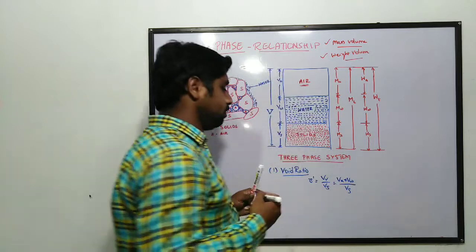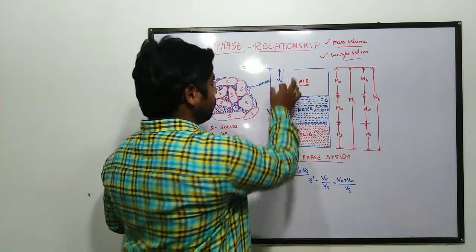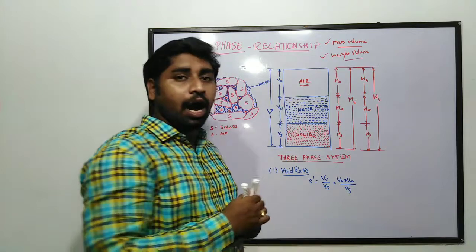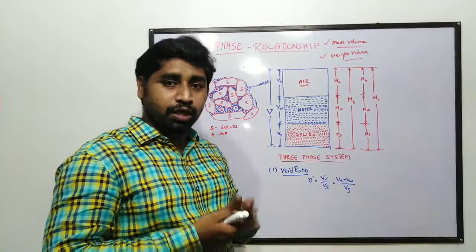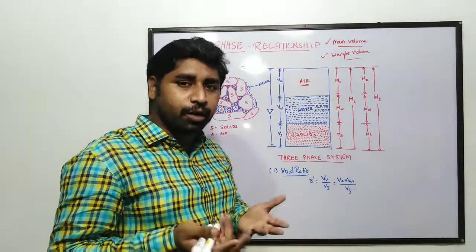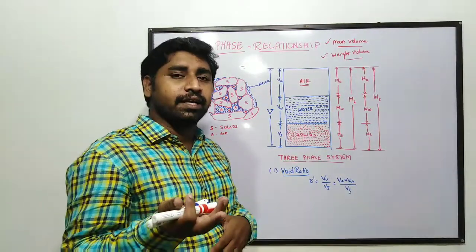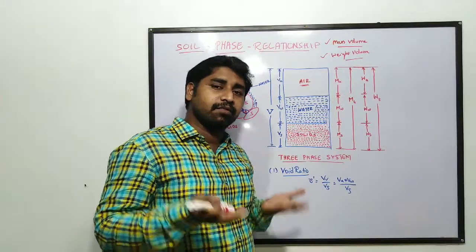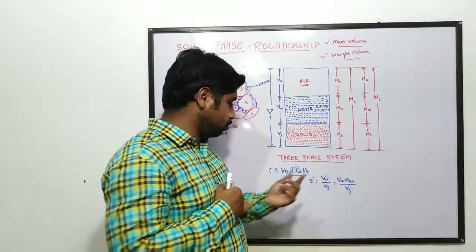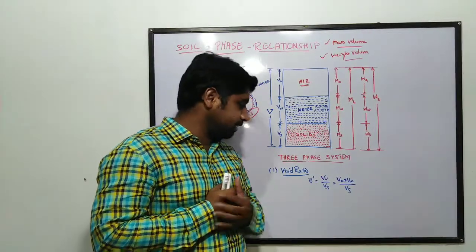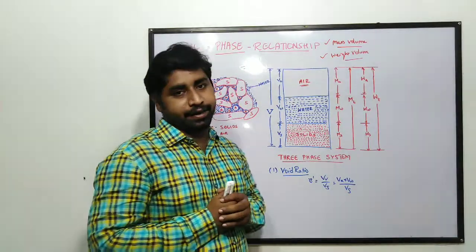Volume of air and volume of water all together we can represent as volume of voids, because the void space is filled up with air and water. So Vv by Vs gives you the void ratio.